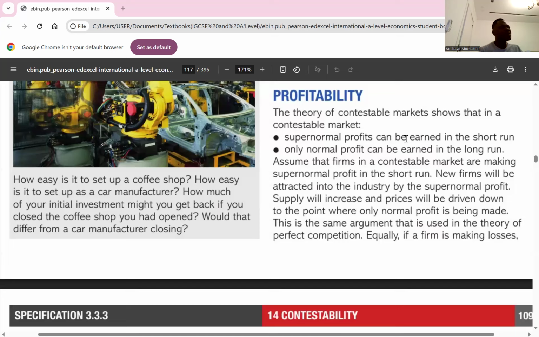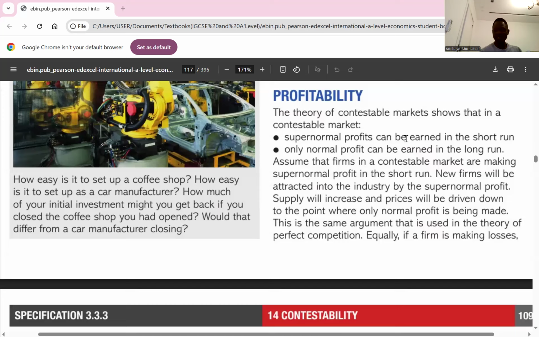So what do the existing firms do? The threat of new entrants can drive down prices as existing firms try to deter new competition. So existing firms would not want to charge a higher price so that new firms cannot be attracted. Because when you charge a higher price, it means you might be able to make supernormal profit. But because new firms will be attracted, existing firms might not want to charge a higher price. So that is what price competition is about there. Do you get that? Yeah.